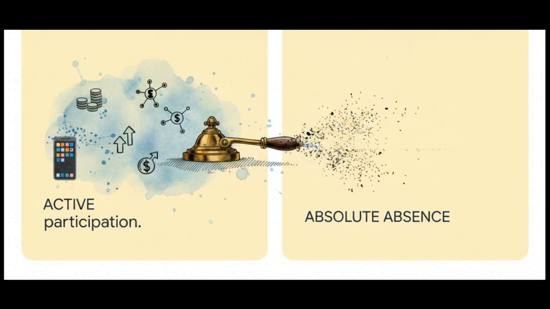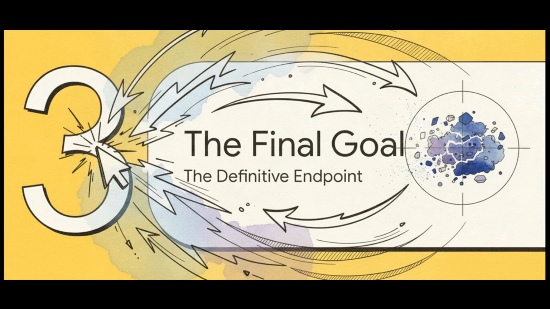So the crucial point is this stark contrast between two very distinct states of being. On one side, you have a Cash App account, which represents active participation, financial infrastructure, and connection. But on the other side, the explicit desire to execute its removal. It's a massive, totally binary shift. The user is actively seeking to transition away from a state of possession and permanently cross over into a state of absolute digital absence.